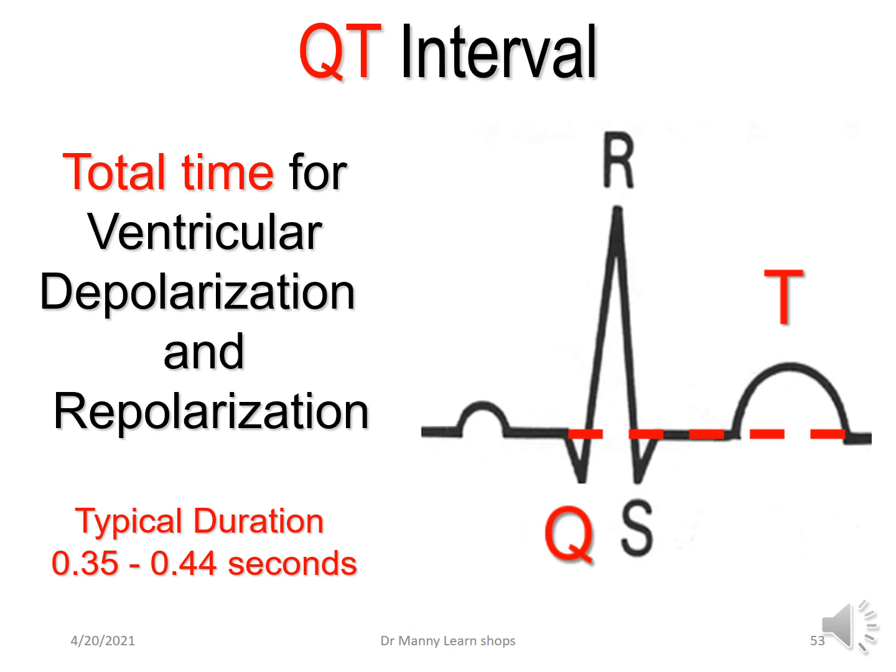This is the QT interval, and the QT interval represents the total time for ventricular depolarization and repolarization. It begins at the Q wave and ends at the end of the T wave. And a typical, not normal, a typical duration is from 0.35 to 0.44 seconds.